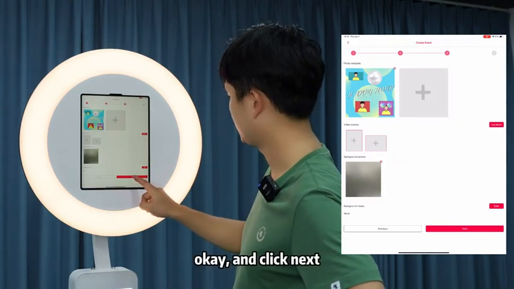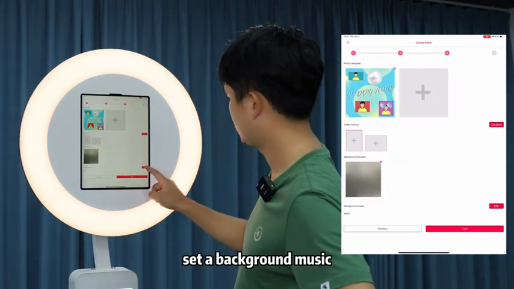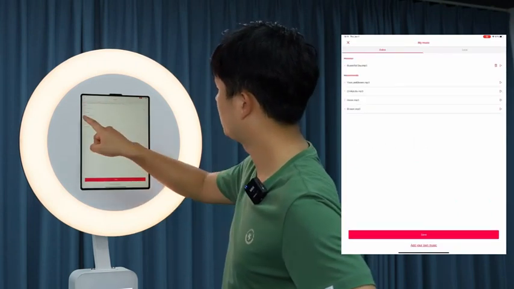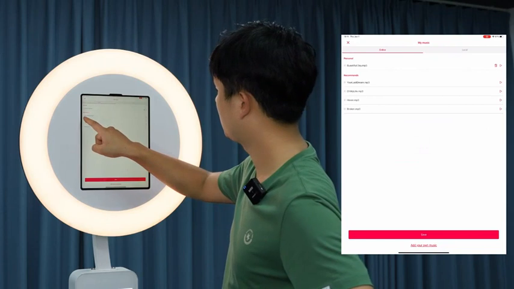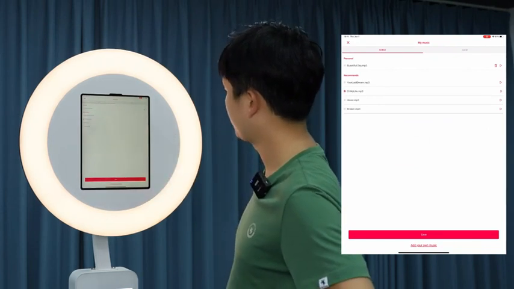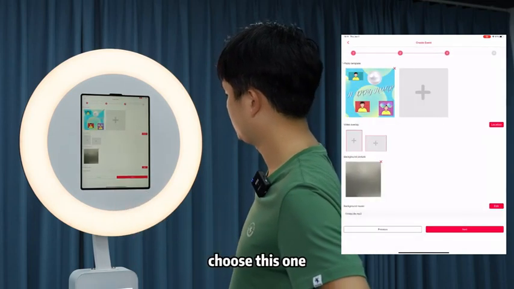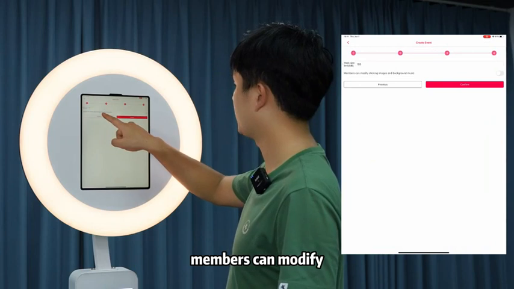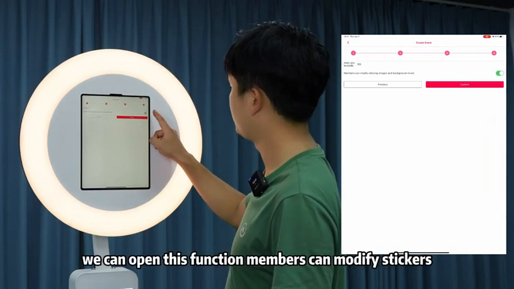Okay, and click next. A background music. Let's set a background music. And click next. Members can modify. We can open this function.